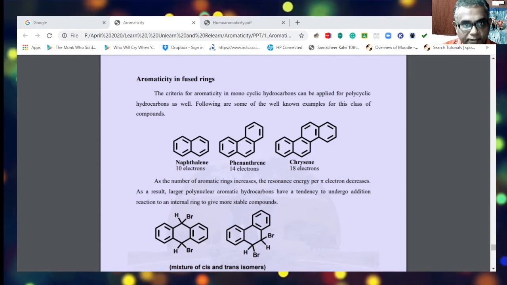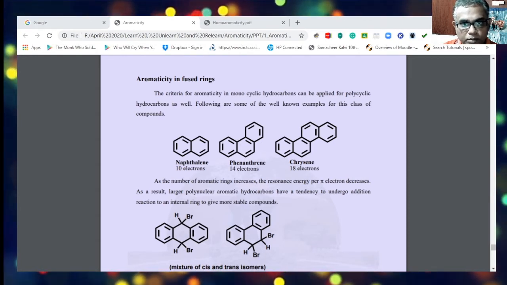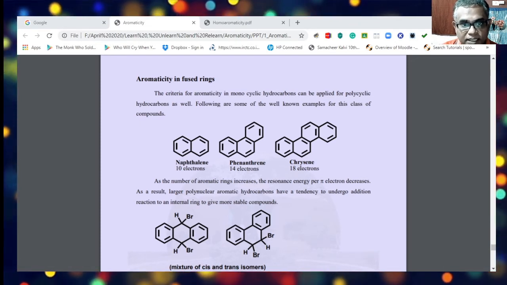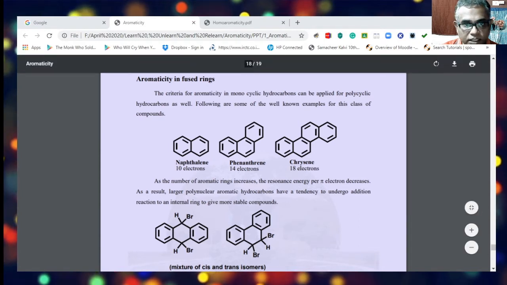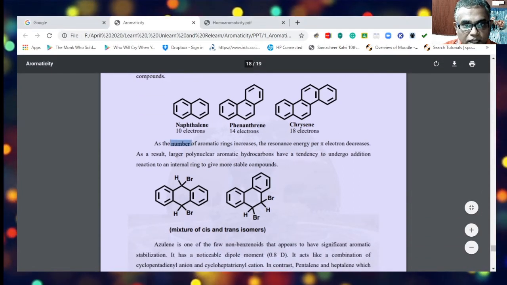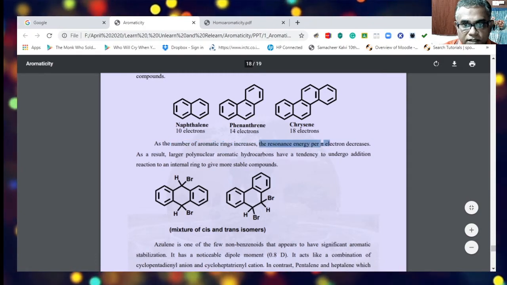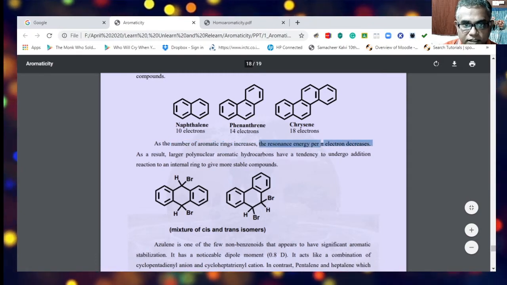For example, naphthalene, which has 10 pi electrons, a 4n plus 2 system. We have phenanthrene and we have chrysene. Now, in all these systems, as the number of aromatic rings increases, the resonance energy per pi electron decreases.